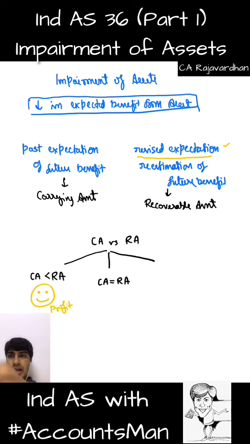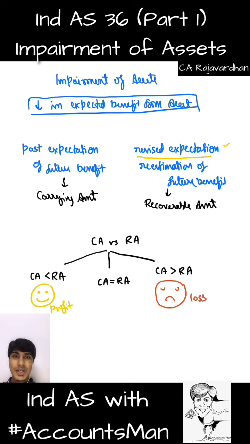Now I will come to a situation where my carrying amount is greater than my recoverable amount. So in the past I expected higher benefits, but in the present the benefits are less. I'll repeat, in the past I expected higher benefits, that is carrying amount, but in the present when I re-estimated, the benefit has actually come down. So I will get less than what I actually expected. So this is not a happy moment, this is a sad moment. This is loss. You get that?